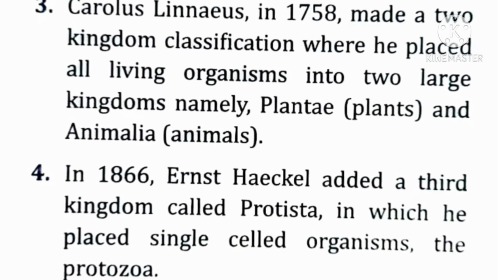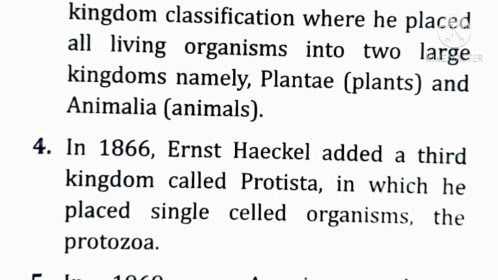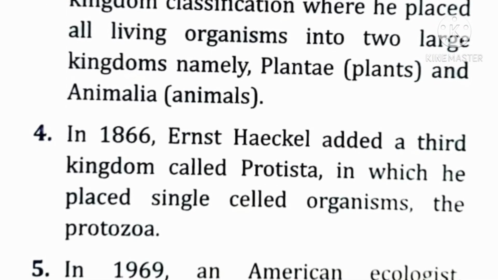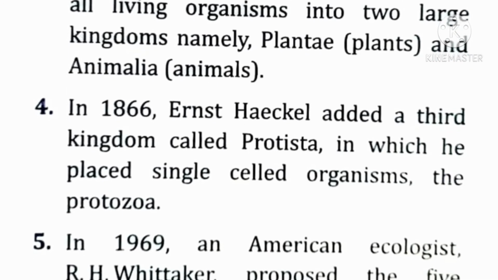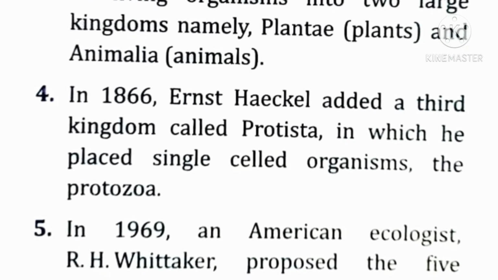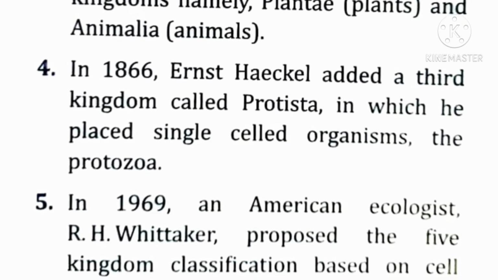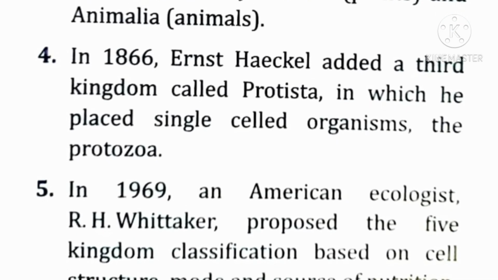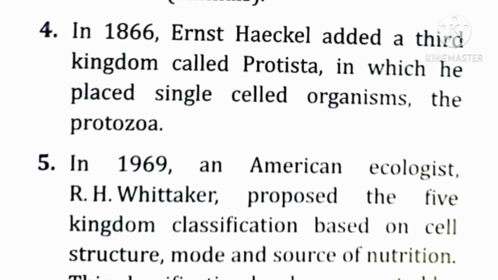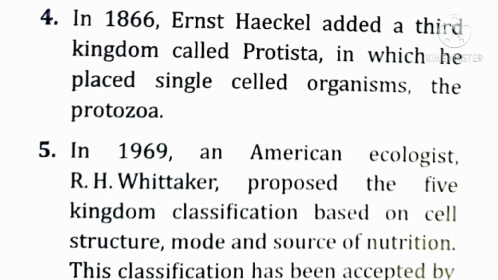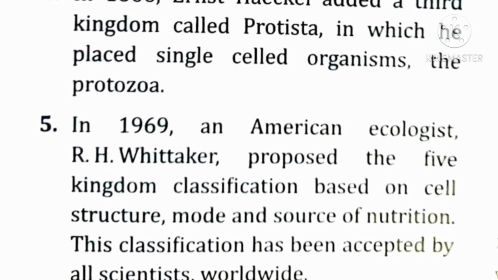Ernst Haeckel added a third kingdom called Protista, in which he placed single-celled organisms, the protozoa. Fifth point, in 1969, an American ecologist, R.H. Whittaker, proposed the five kingdom classification based on the cell structure, mode, and source of nutrition. The classification has been accepted by all scientists worldwide.